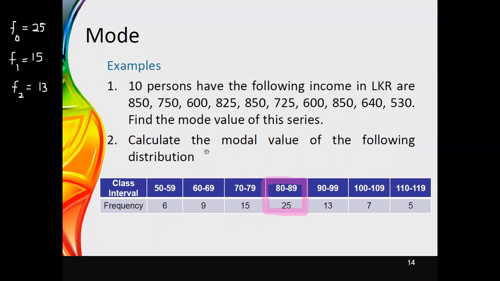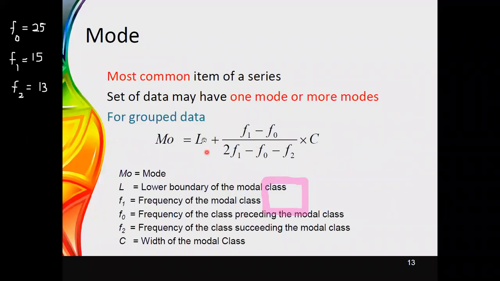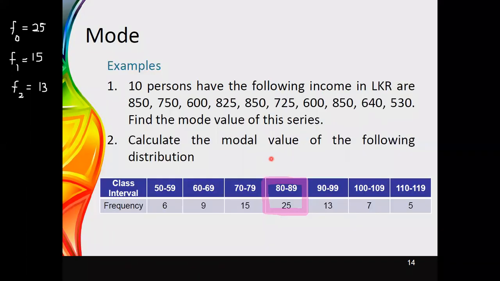So far we have calculated F1, F0 and F2 only, but we need the value for L as well as for C. Here we just need to identify the class boundaries for this class only.